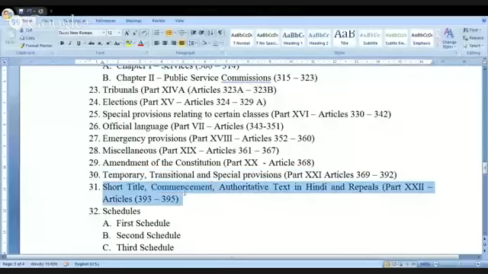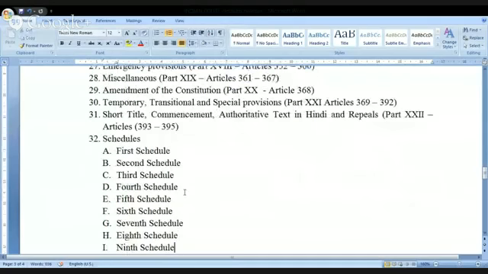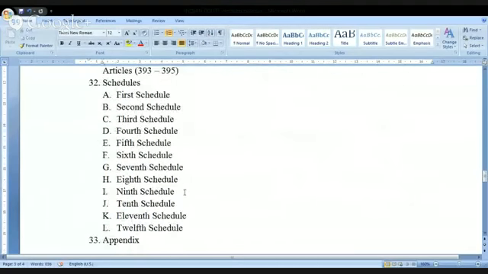Next, look at this. Short title, commencement, authoritative text in Hindi and repeals. So they are covered here. And after this one, during our discussion itself, we will be coming across the schedules. So we have first schedule to 12th schedule. So this is the Constitution we have today.